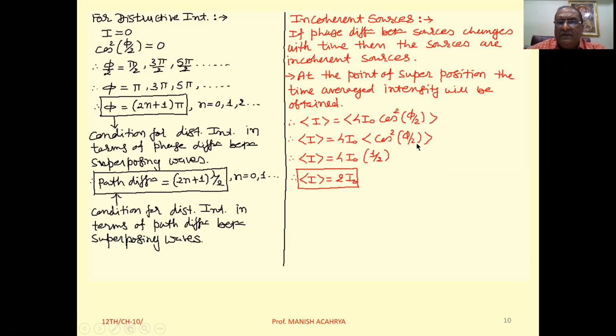Those who know maths know that cos square theta is (1 plus cos 2 theta) by 2. Clear? And then the integration of cos 2 theta over one period becomes 0, so the answer is 1 by 2. Biology students, remember this, right? So we will get the average intensity at the point of superposition as 2I0. That means the resultant intensity at the point of superposition is the simple sum of the intensities of each of the sources. Clear to all of you?